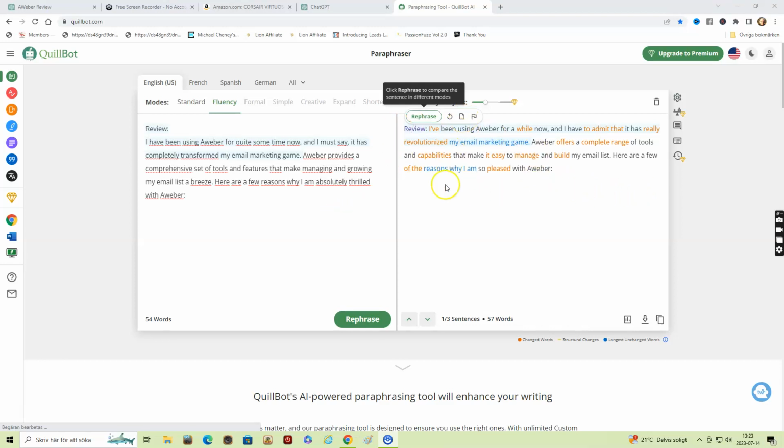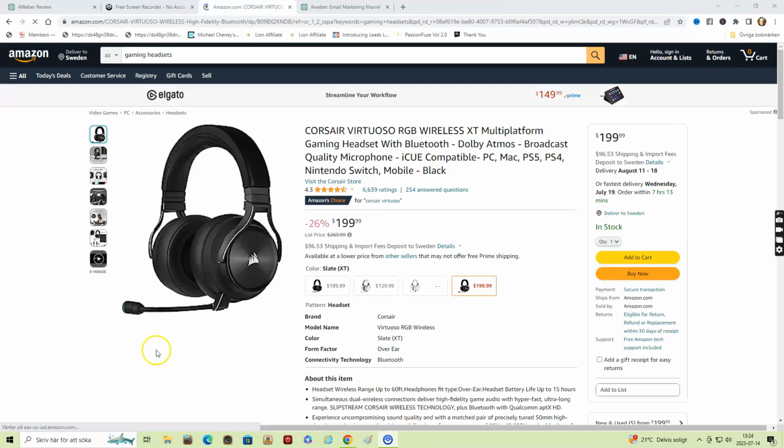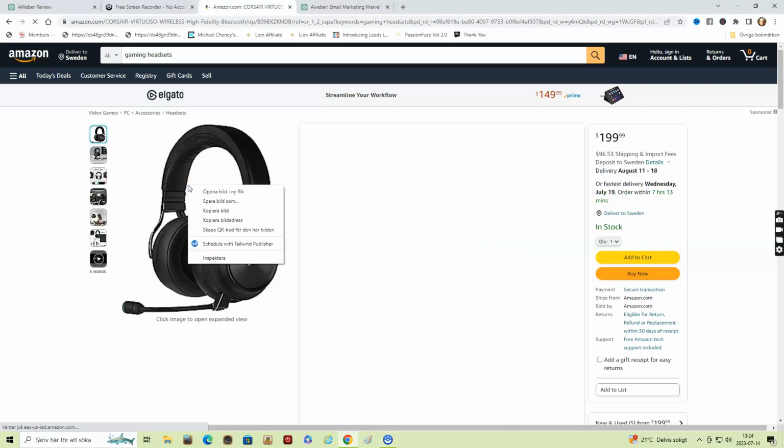Now there's one more thing about writing reviews with ChatGPT that I want to share with you. If there's a certain product you want to do a review about, this is just an example, an Amazon product, you can, for instance, right-click on this image, and then we're going to connect it to ChatGPT.